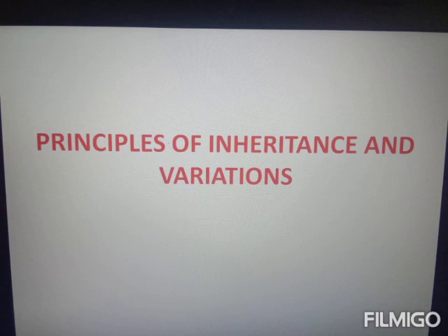Then we discussed different types of autosomal dominant disorders. According to NCERT, we study two types of autosomal dominant disorders: Huntington's chorea and achondroplasia. And autosomal recessive disorders that we studied are sickle cell anemia and phenylketonuria, PKU. Then the X-linked recessive diseases that we studied are hemophilia and color blindness.